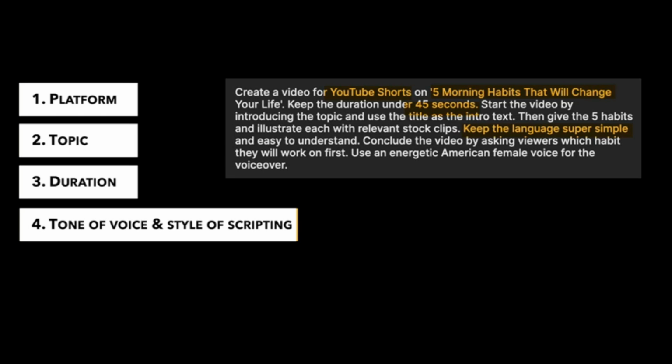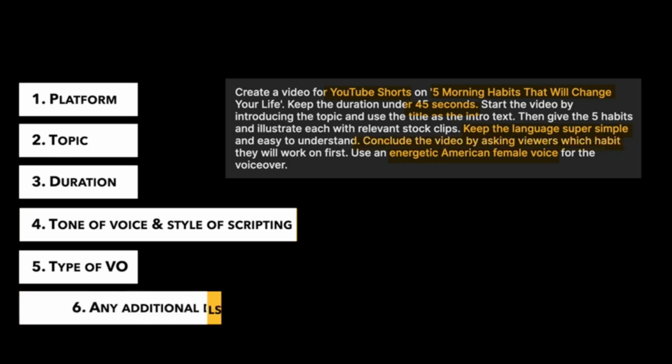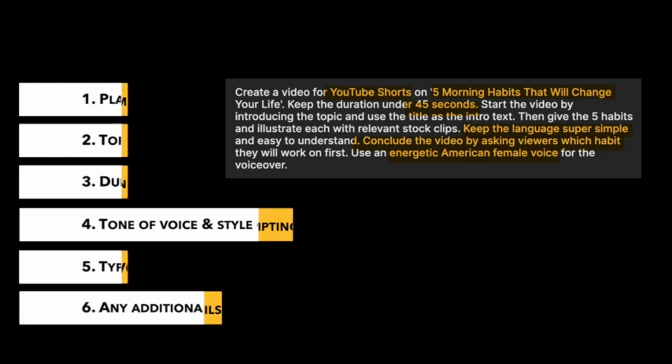And this is super important because the AI will generate your script according to this prompt. The next is the tonality of the voiceover. We want it to be an energetic American female. Again, this is super important because Invideo has a huge library of realistic sounding AI voices that it will pick on the basis of your script. So make sure you add this in your prompt. And finally, any links or additional points you wanted to consider. Like we have given it links for this article.